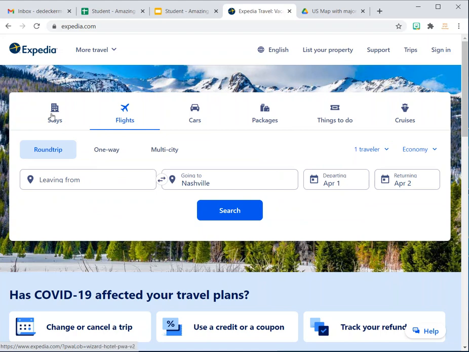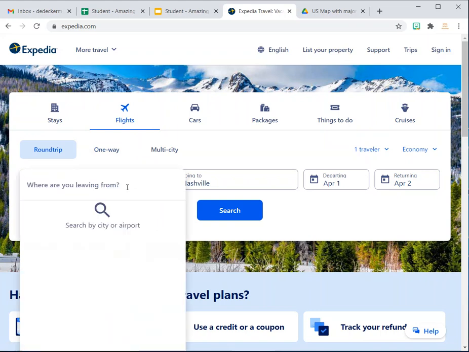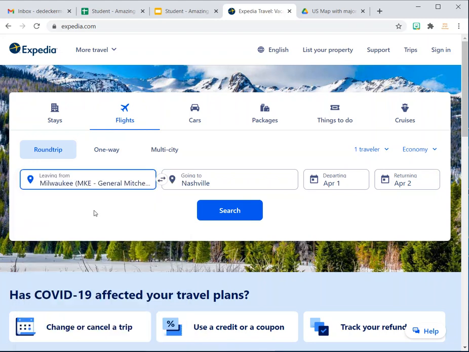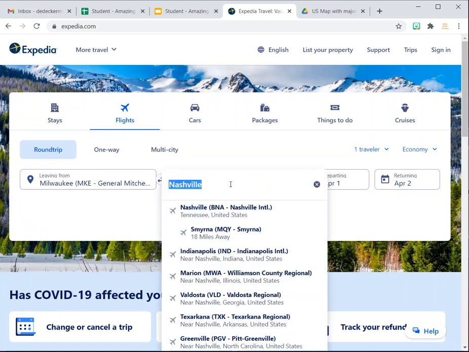Oh, that's why I was in the stays. So be aware of where you are in the actual travel site. So I want to actually be in the flights. So I'm leaving from Milwaukee. So just a real quick MKE gets you right to the Milwaukee General Mitchell International Airport. And then I'm going to Nashville, Tennessee, which we just did.